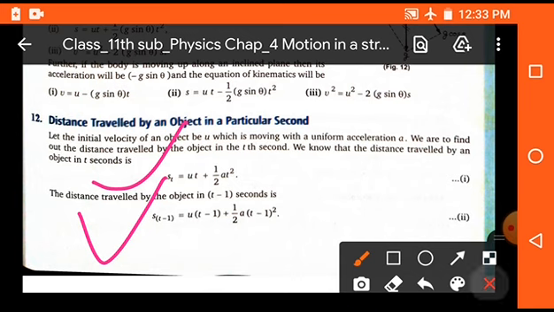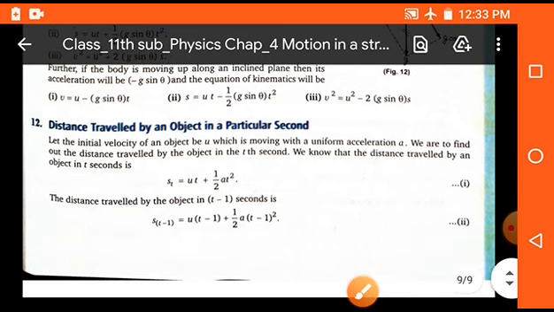Clear, students? So these are the basic definitions, formulas and derivation process. And there are two methods, graphical method and calculus method. By any of the above two methods you can derive these three equations. So students, learn these formulas and try to solve numerical problems.